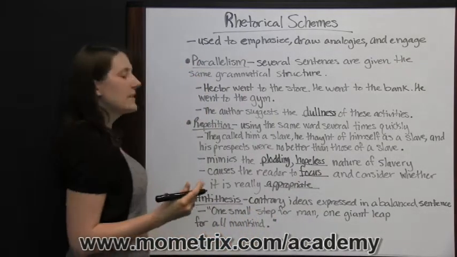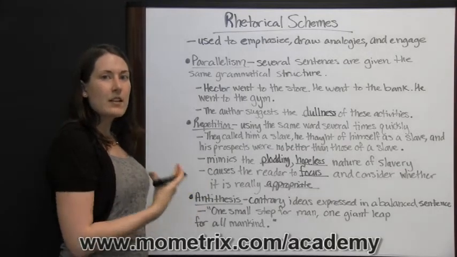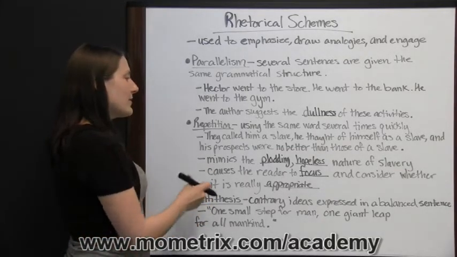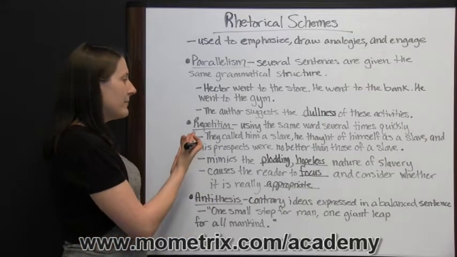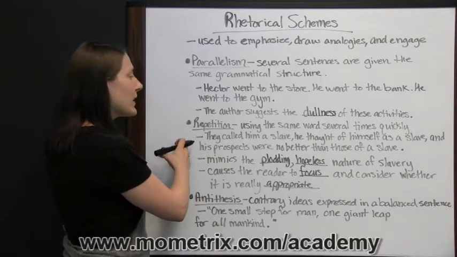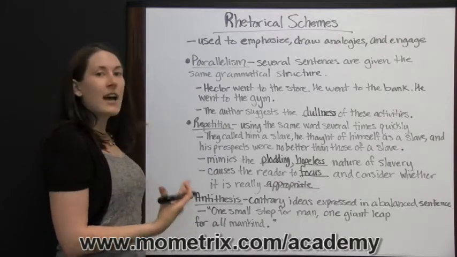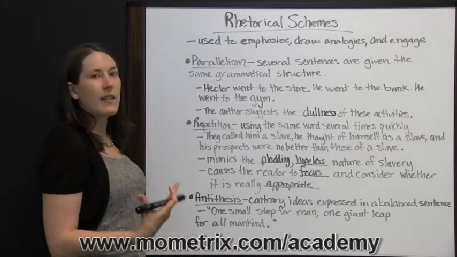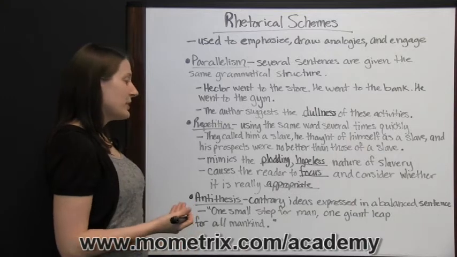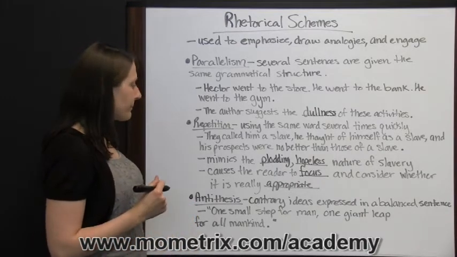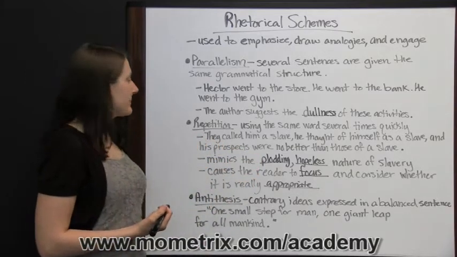So those are two reasons that a writer may use repetition. It may mimic a certain nature and make you think about that, or it could cause the reader to focus on that word and consider whether it's appropriate or whether it's being used as a literary device. Is this person really a slave, or is it someone that they're just calling a slave as an exaggeration because of the way he's being treated or the way that he's perceived? And we really don't know, based on this one sentence, whether this word is appropriate or not. We would have to see the rest of the paragraph. But it definitely does give us a plodding, hopeless feeling to this sentence.